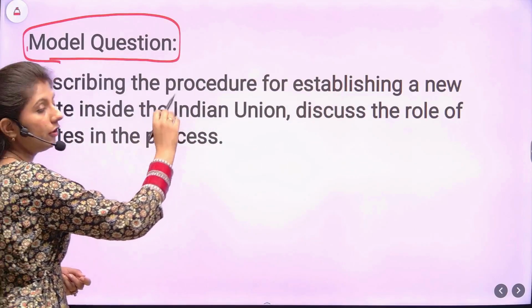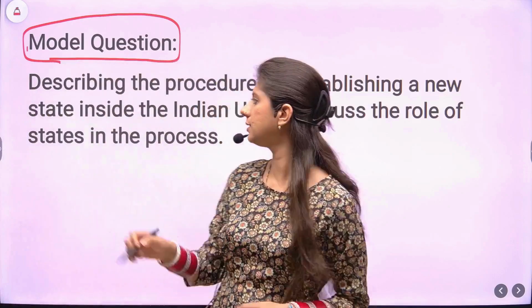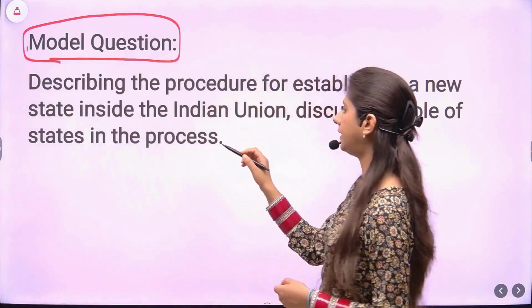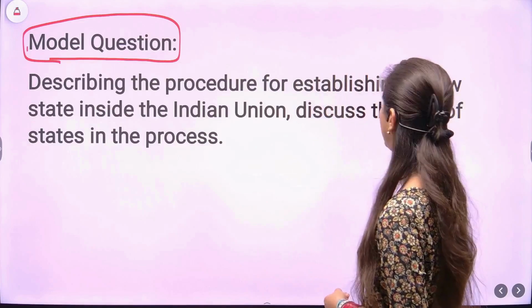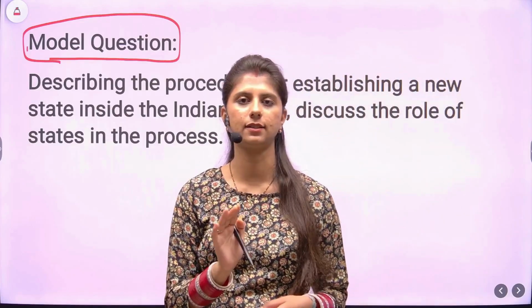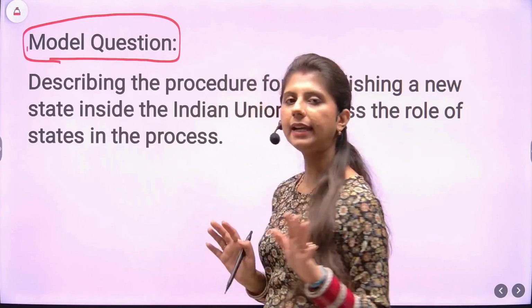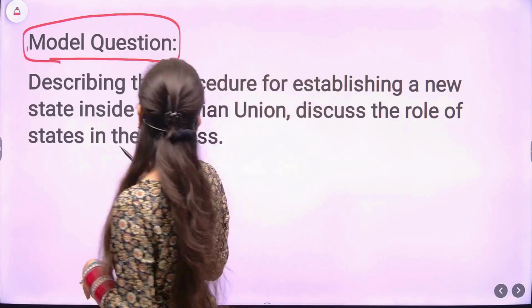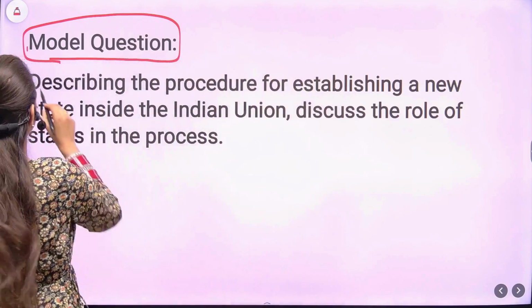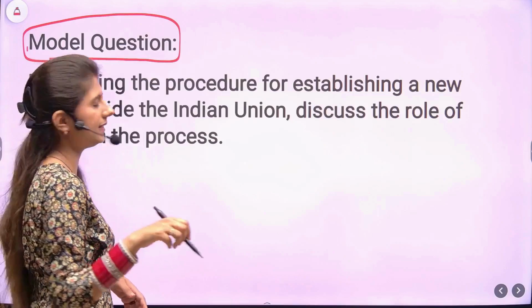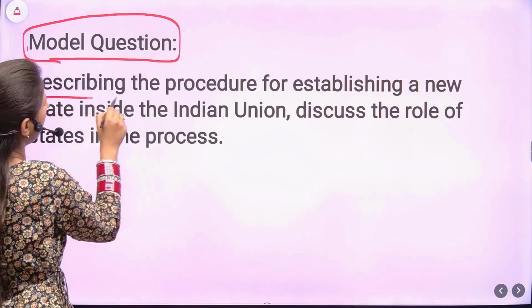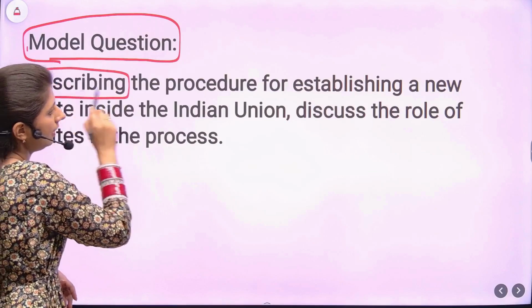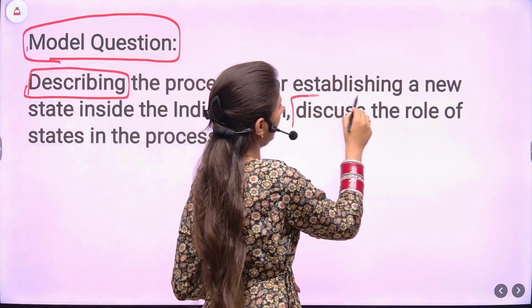Describing the procedure for establishing a new state inside the Indian Union, discuss the role of states in the process. So now look carefully. Take at least 10 seconds to understand the question. What all directive keywords are here? Mention those in the comment section. They are describing, right? Describe. And the other directive word is discuss.